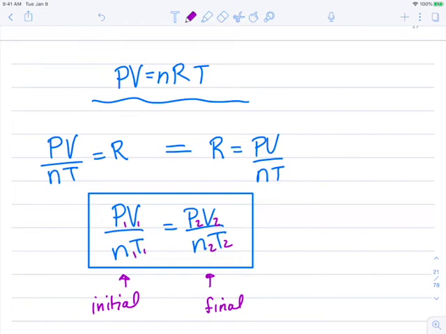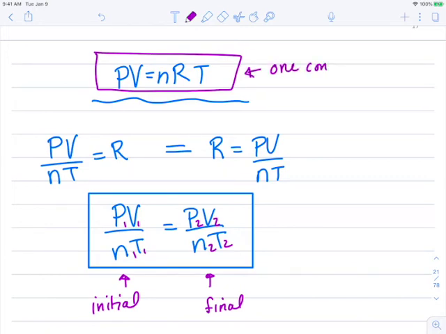On the other hand, if you look at PV equals nRT, this describes one condition. Let's imagine you've got a basketball and you know the volume, the pressure, and the temperature, and you want to know how many moles are inside. That is where PV equals nRT could come in, because it's only describing that one condition.